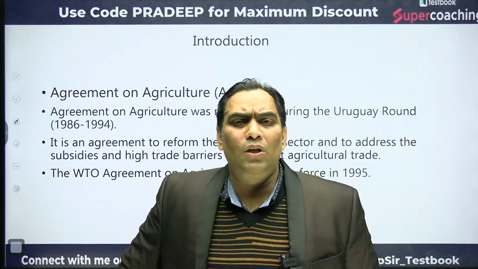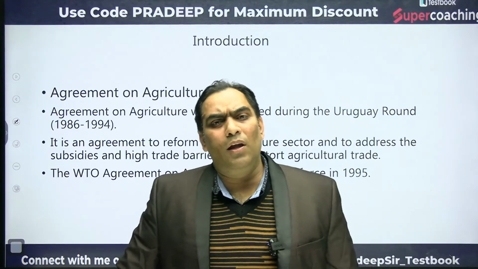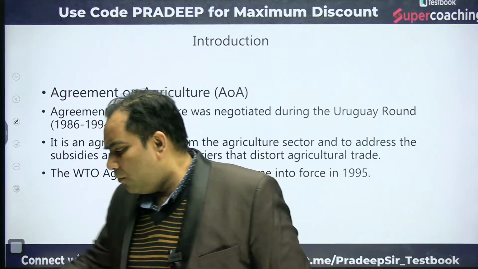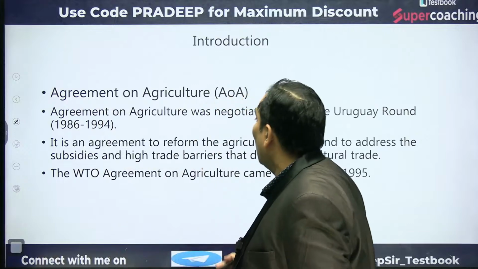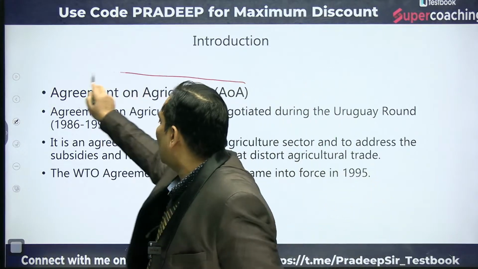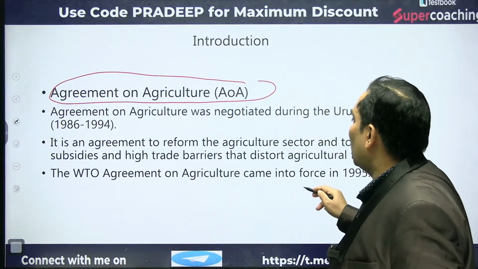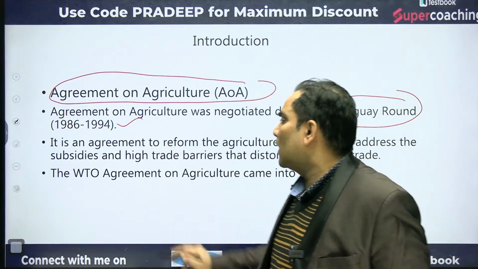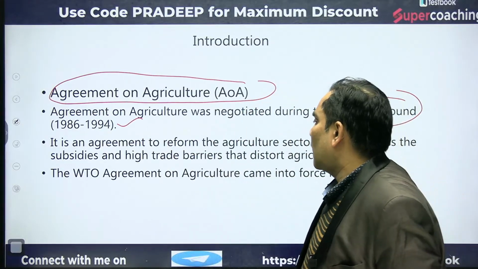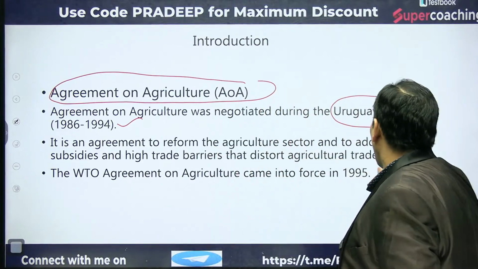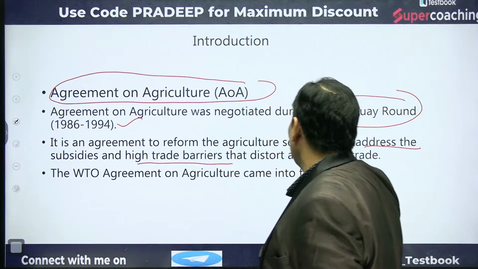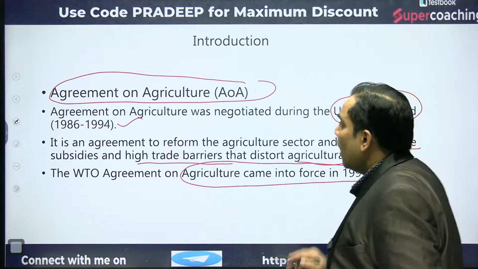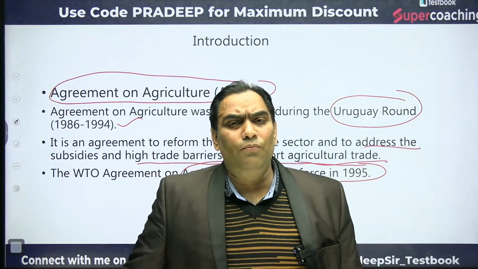There was negotiation in the Uruguay round for trade in agriculture. After the Uruguay round, an agreement was signed that is known as the agreement on agriculture. It was negotiated during the Uruguay round, 1986 to 1994. This is an agreement to reform the agriculture sector and address subsidies and high trade barriers that distort agricultural trade. The agreement on agriculture came into effect from 1st January 1995.